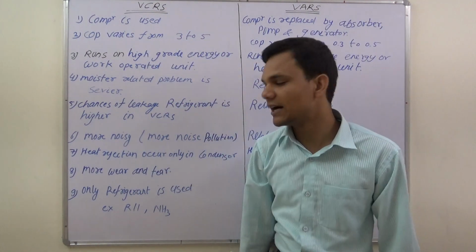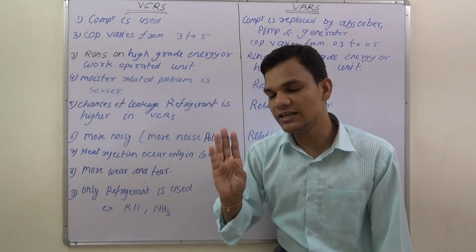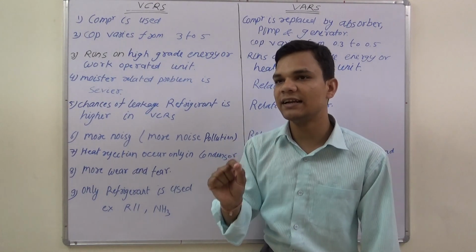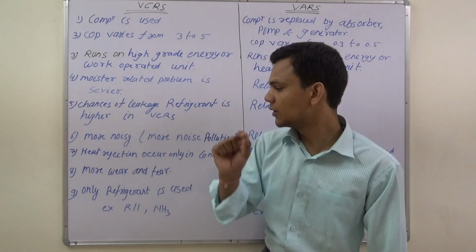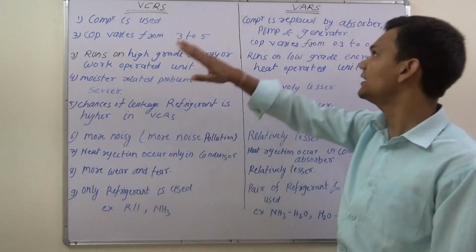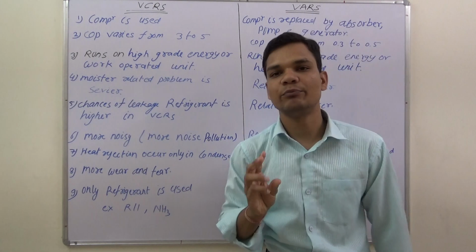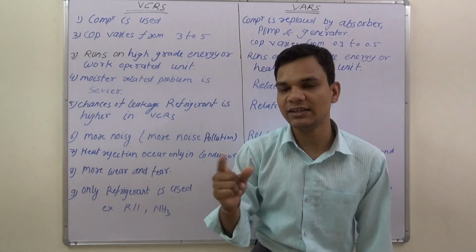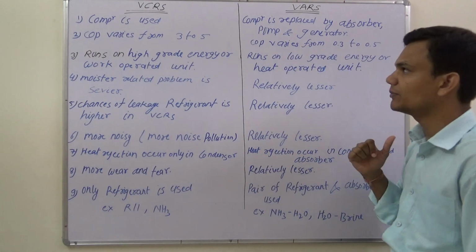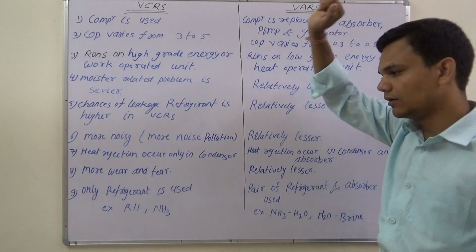In case of VCRS, heat rejection occurs only in the condenser, because in VCRS there are four devices: evaporator, compressor, condenser and the throttling valve. So heat rejection occurs only in the condenser, but in case of VARS, heat rejection occurs at two places, one in the absorber, second one in the condenser.